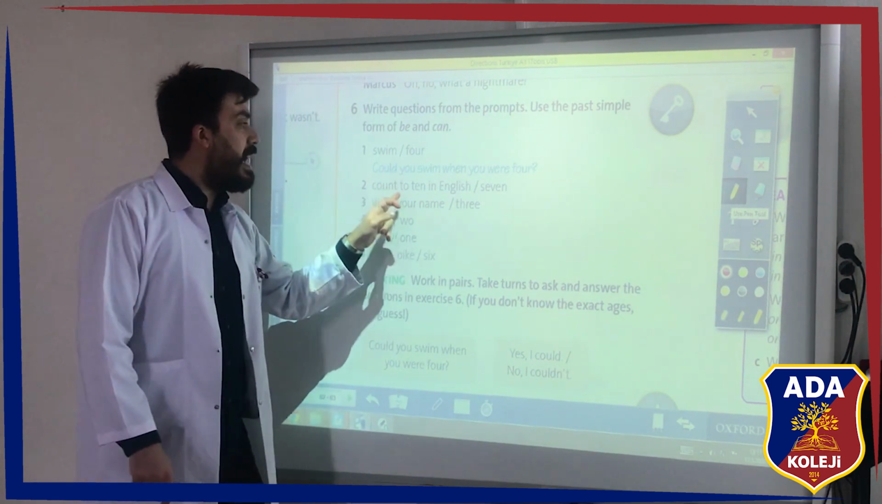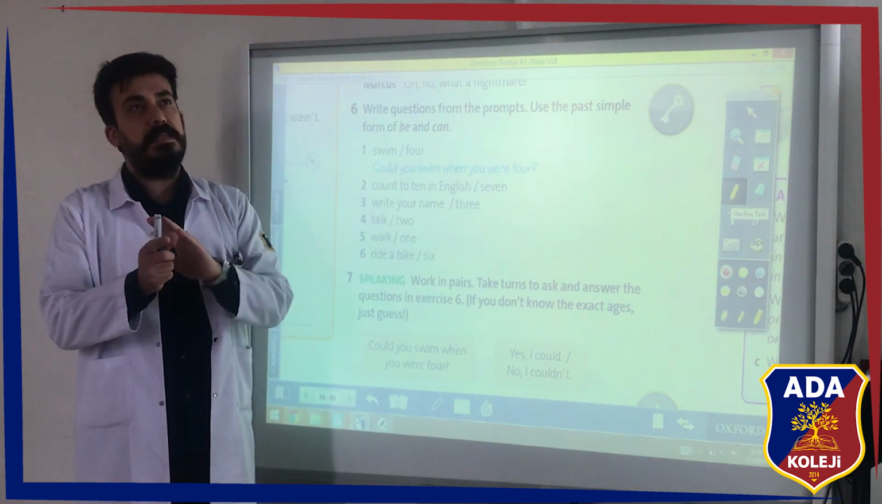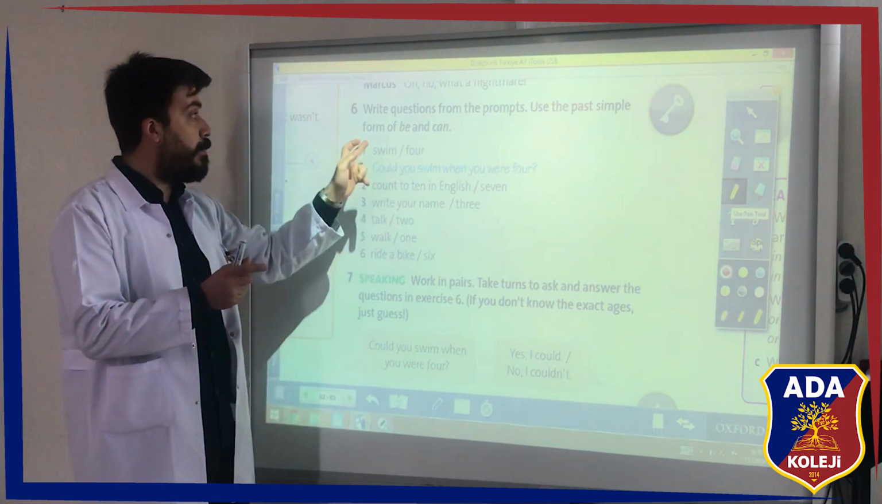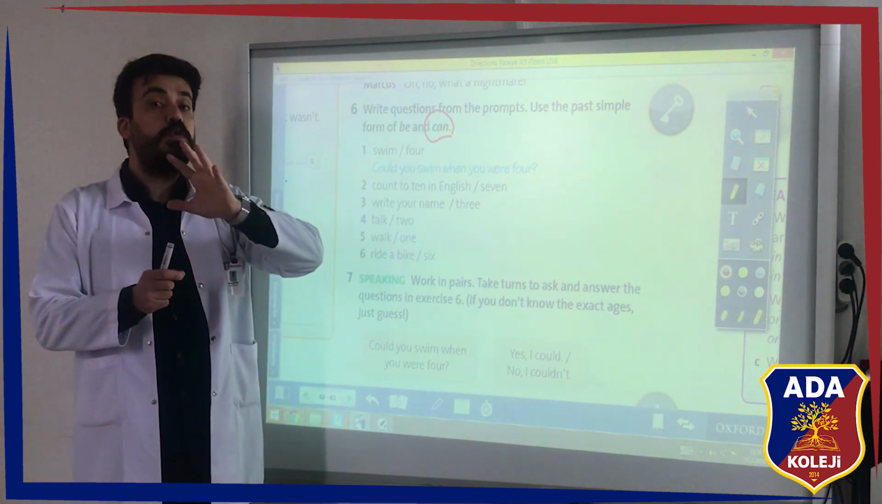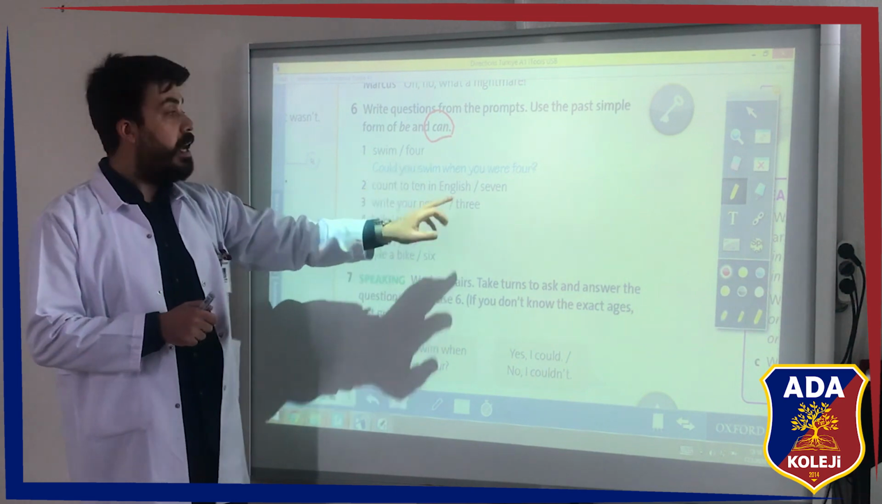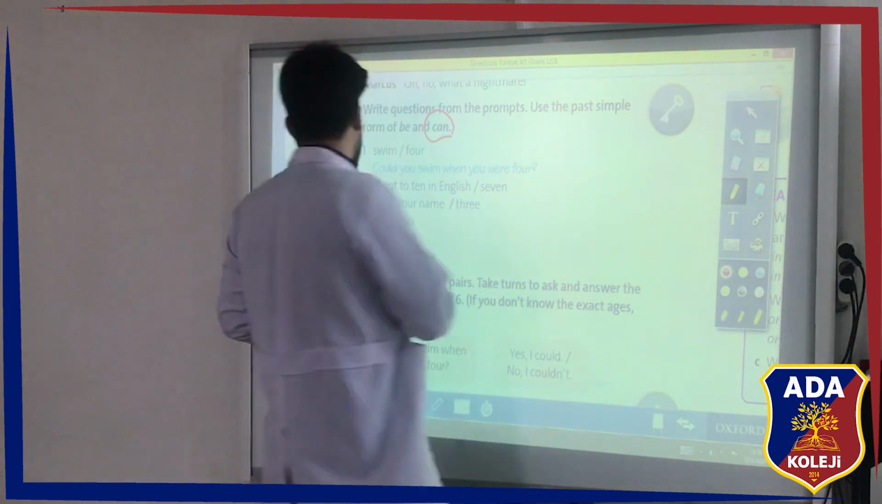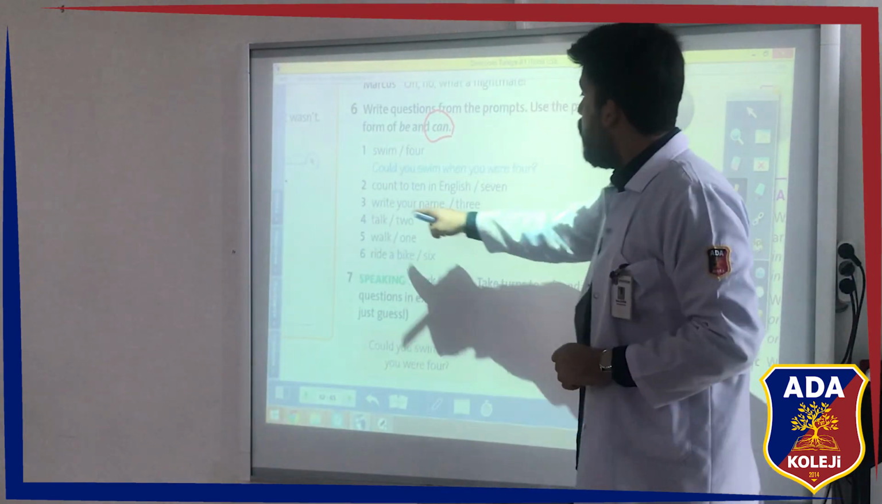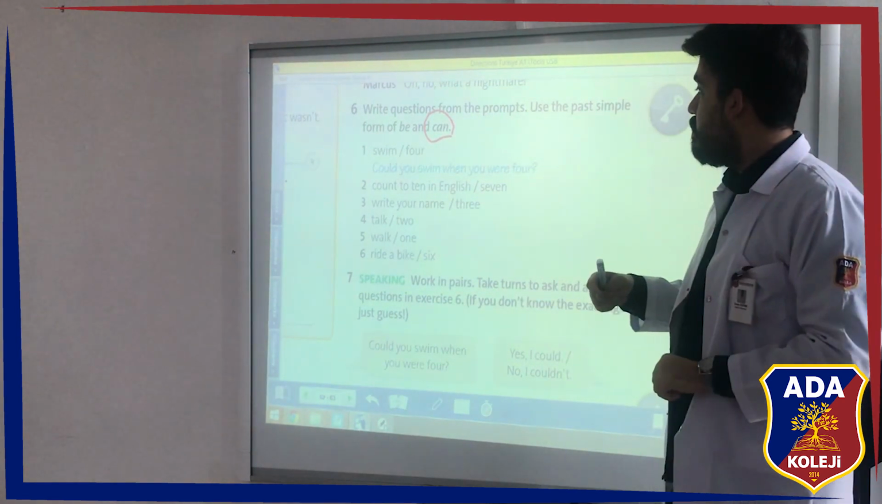Count to 10 in English, 7. How should I make a question sentence by using these words? Of course, I should start the question by using could. Could you count to 10 in English when you were 7? Okay, what about 3? Could you write your name when you were 3?